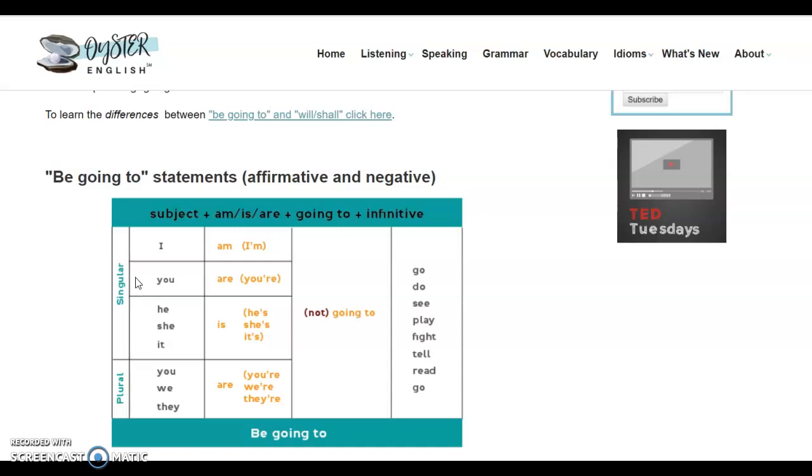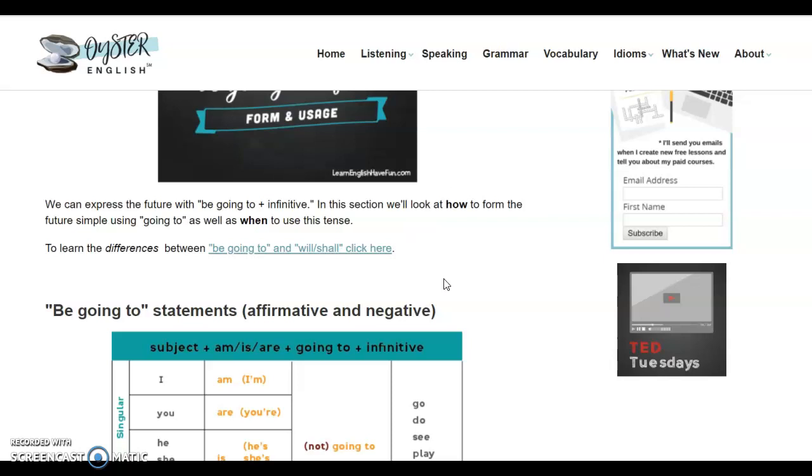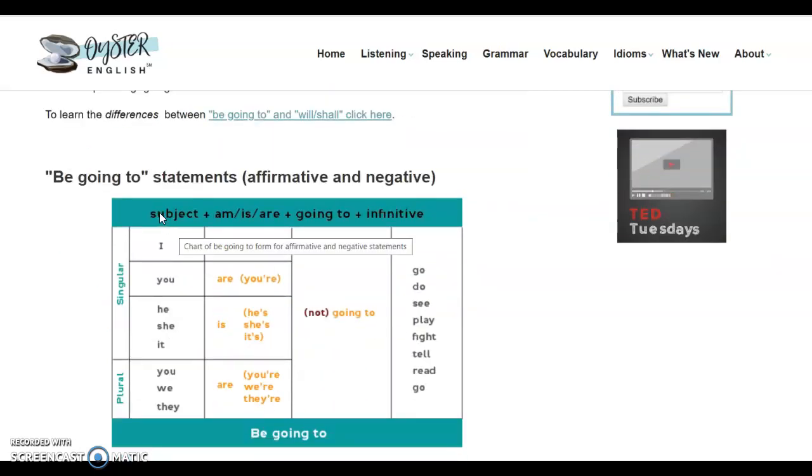Hello class, today we'll be going over the going to future, its form, its usage, and its application going forward in these lessons. We form the going to future by combining a subject, a form of to be, going to, and the infinitive. I am going to see a play tonight.